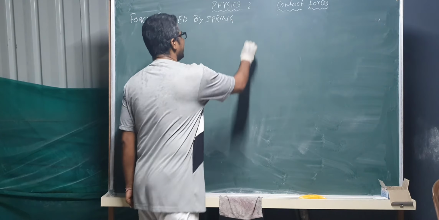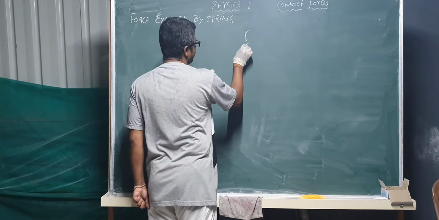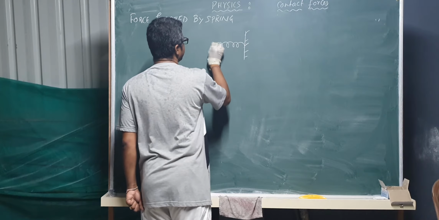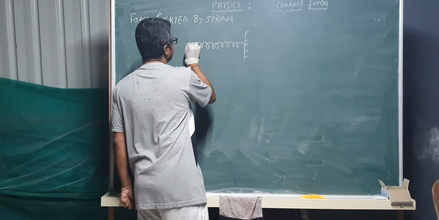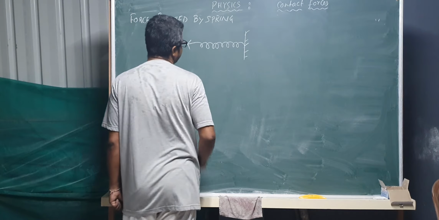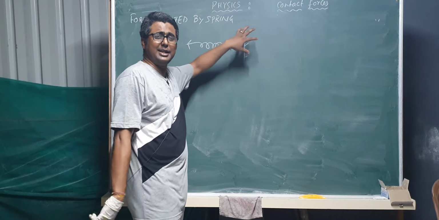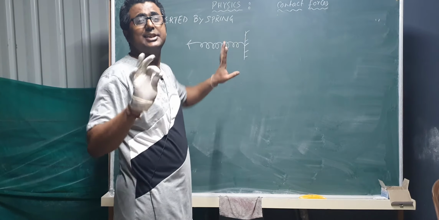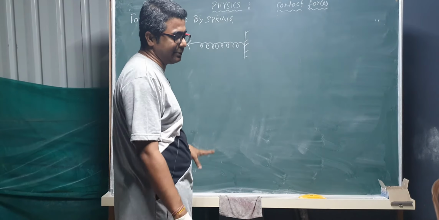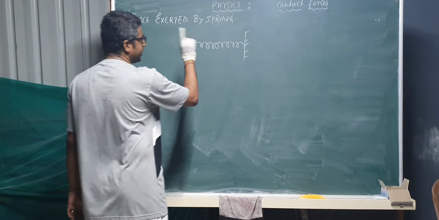Spring is nothing, again there is a fixed support, there may or may not be, but this is spring, right? This is spring, so it is a fixed support over here. But in this case the spring is a kind of string that is stretchable. So there can be two kinds of spring.